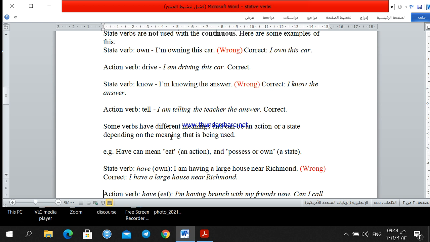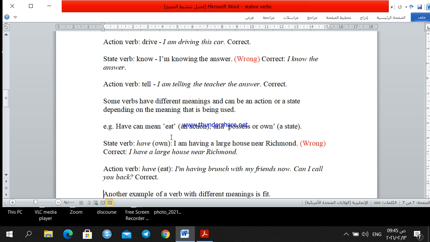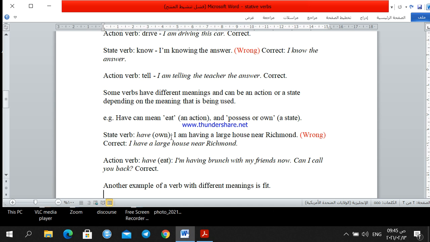We cannot use the present continuous in this meaning, so this is wrong. If it means owning or possession, we say "I have a large house near Richmond."